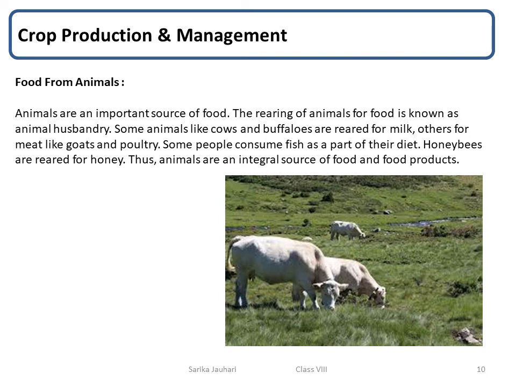Milk is obtained from animals such as cows, buffaloes, and goats. It is used to prepare a variety of products such as butter, ghee, and cheese. Meat is obtained from animals such as goat and chicken. People also eat many kinds of fish, shrimp, prawns, lobsters, and other sea animals. Eggs are obtained from birds such as hens, turkeys, and geese. Honey is obtained from honeybees.